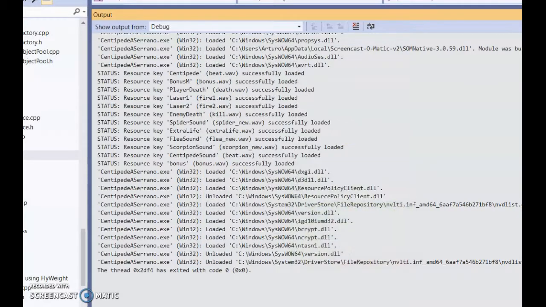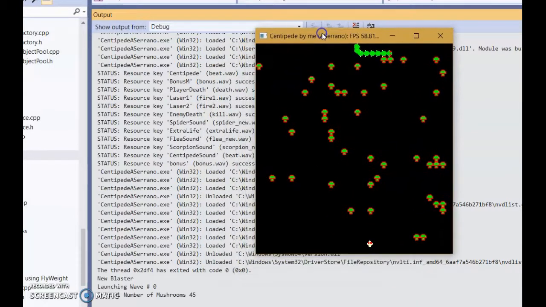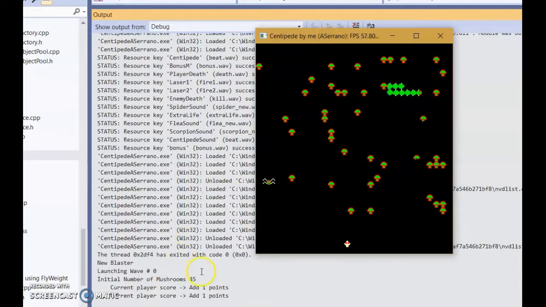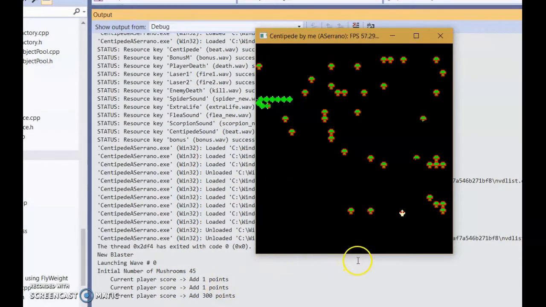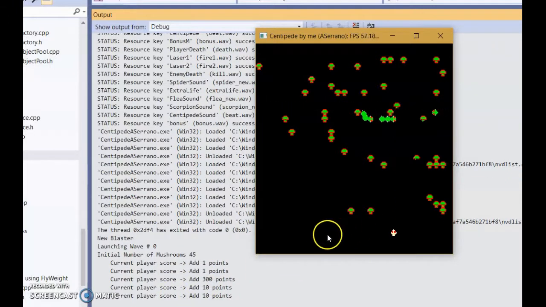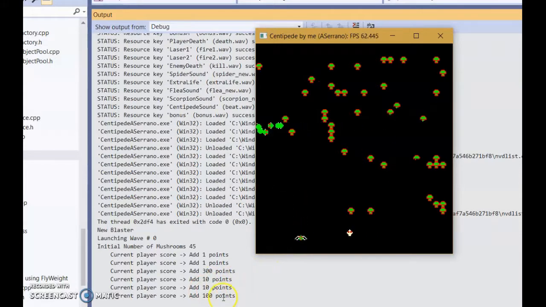So this is how the game looks like. It has the commands for the score. So just two commands for the two mushrooms, then for the spider, then for the centipede, for the body, for the head, 100 points.